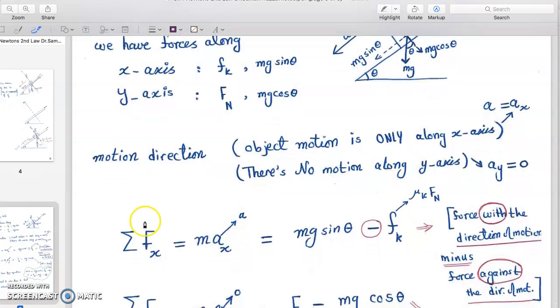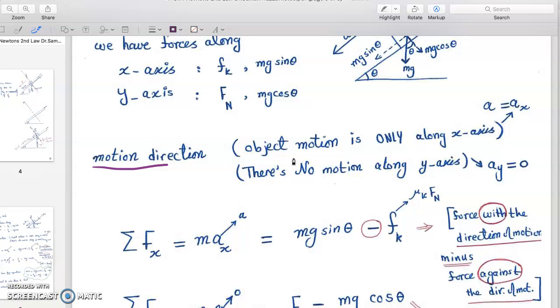One very important note is the direction of motion. This is something that you can assume. Fn is always perpendicular, mg is always downward, and the friction force is always against the direction of motion.